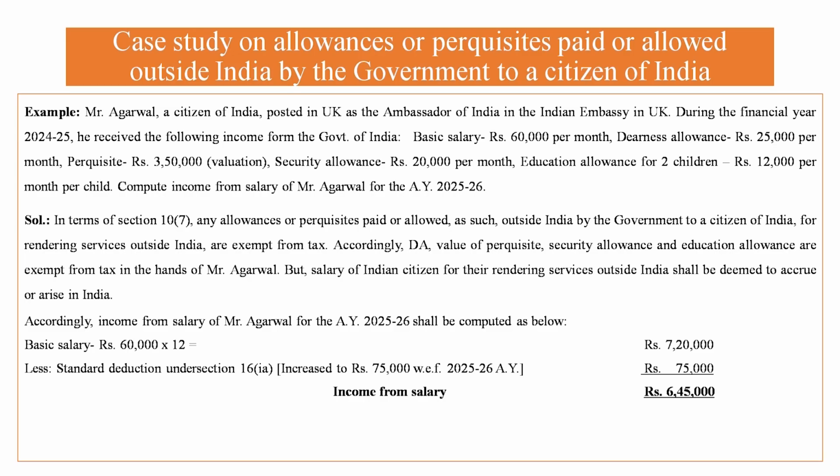In terms of section 10(7), it is to be mentioned here that any allowances or perquisites received by a citizen of India from the government of India for rendering service outside India are totally exempt from tax. Accordingly, DA, value of perquisite, security allowance and education allowance are exempt from tax in the hands of Mr. Agarwal. But the salary of Mr. Agarwal, being an Indian citizen for rendering services outside India, shall be deemed to accrue in India and shall be chargeable to tax as income from salary. So his taxable income from salary will be 60,000 into 12 months, 7,20,000, less standard deduction under section 16(ia) of 75,000 as per the latest provision for the assessment year 2025-26. It comes to 6,45,000.